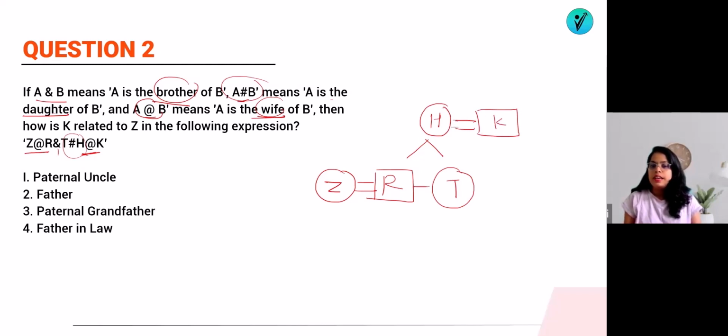So these are the couples, Z and R is a couple. What are they asking? How is K related to Z? Z's husband is R and R's father is K. So K will be the father-in-law of Z. So the answer will be option number 4. That is the father-in-law. Easy.